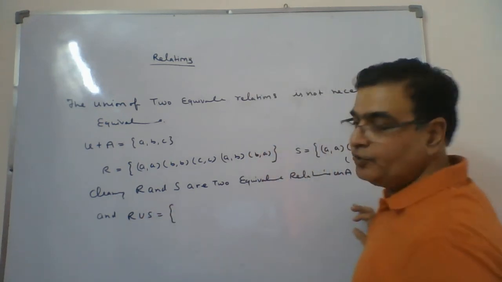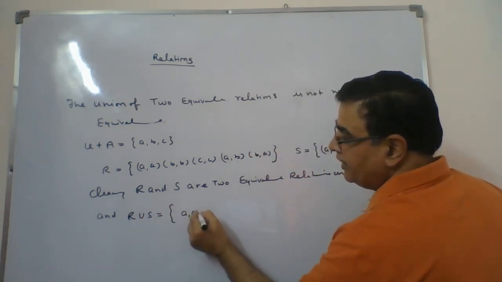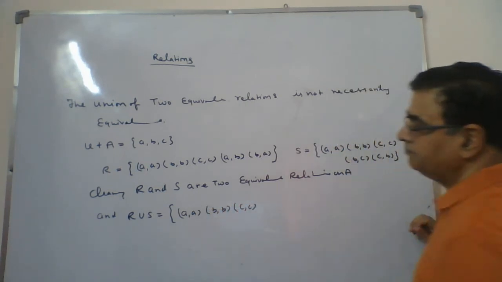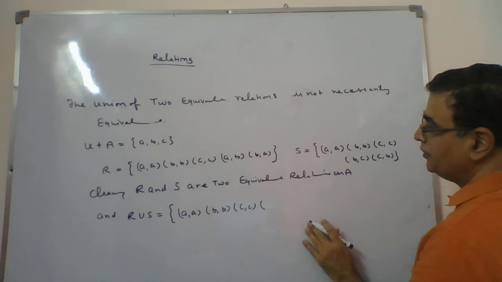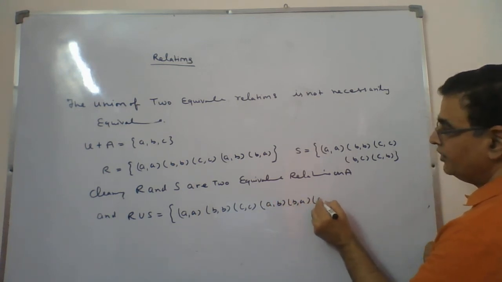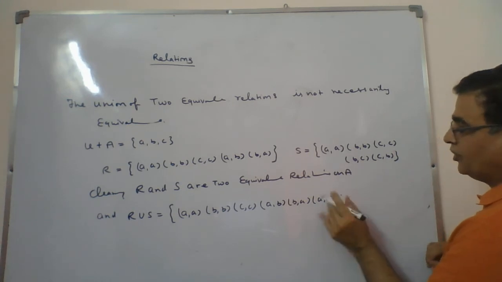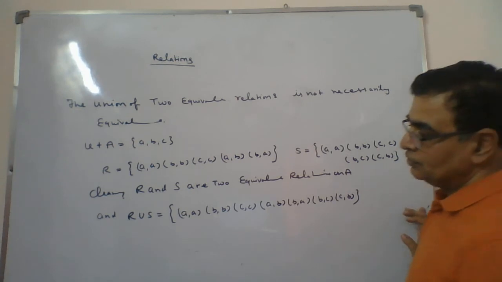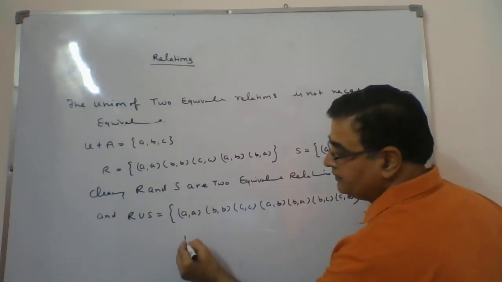When you go for R union S, what change will be there? A will come, B will come, C will come. Then it comes out to be what? AB is here, BA is here, AC is here, sorry, BC is here, and CB is here. So this relation, if you think, is it reflexive?